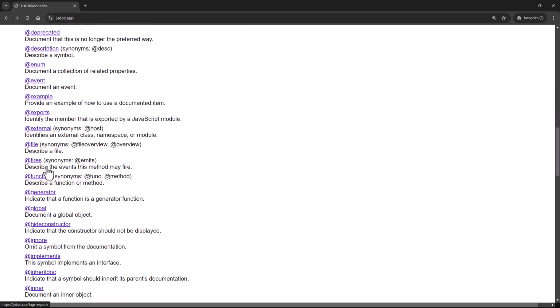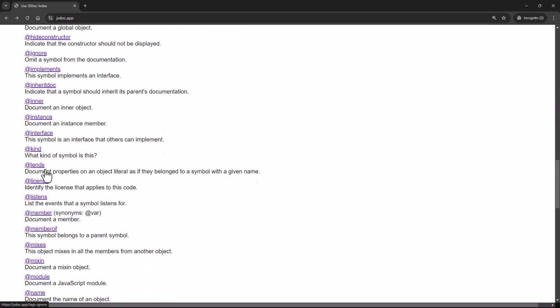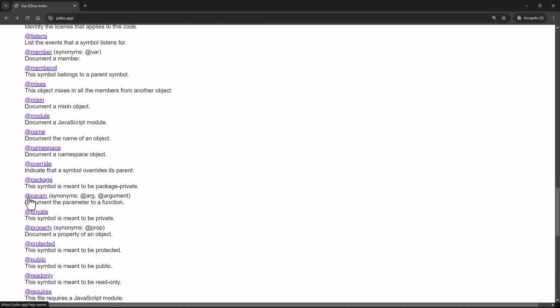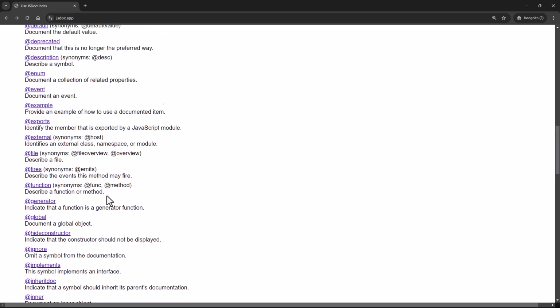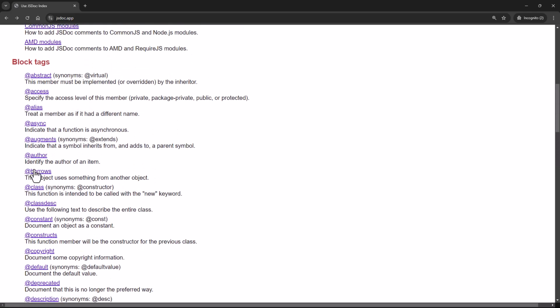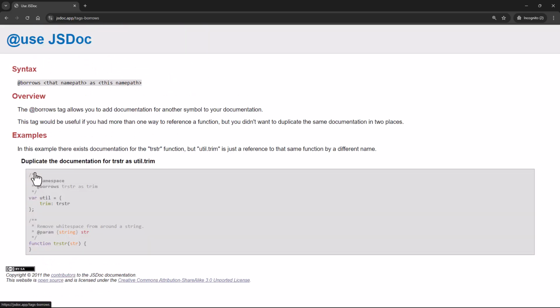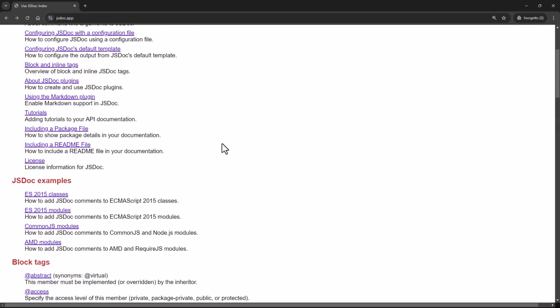You can see we were making use of param, which you should see somewhere over here. Okay, you can see param. All right, and there are lots of things that you can make use of. If you click on them, you'll have access to more details as to how it can be used. Okay, and yeah, this is what it is.